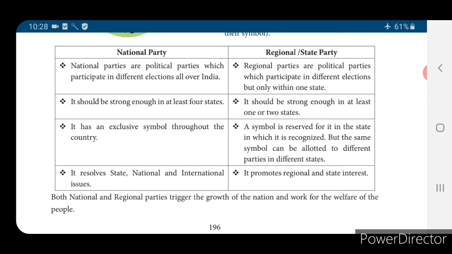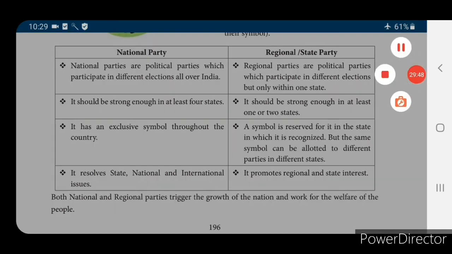A national party should be strong enough to nominate candidates in at least 4 states, but a regional party should be strong enough in at least 1 or 2 states. A national party has an exclusive symbol throughout the country, reserved for it in the states in which it is recognized, but the same symbol can be allotted to different parties in different states. A national party resolves state, national and international issues, but a regional party promotes regional and state interest alone. So it can be asked for 5 mark questions. You can read well. Both national and regional parties trigger the growth of the nation and work for the welfare of the people.